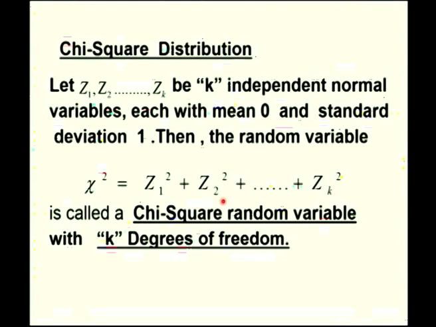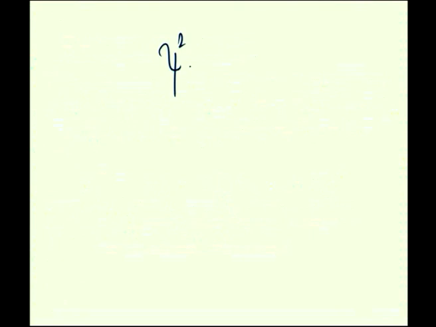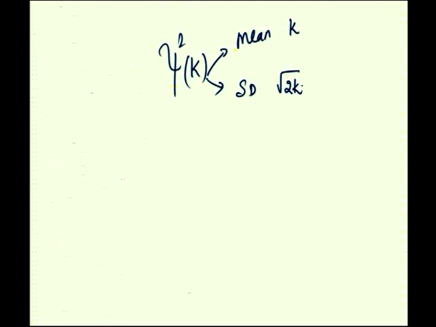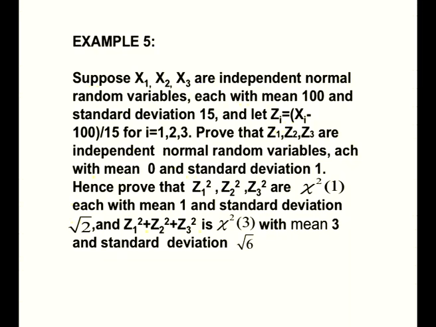A chi-square random variable with k degrees of freedom will be denoted as chi-square of k, and its mean is k and its standard deviation is root of 2k. In this sense, we shall work out this problem where it says that x1, x2, x3 are independent normal random variables, each with mean 100 and standard deviation 15.